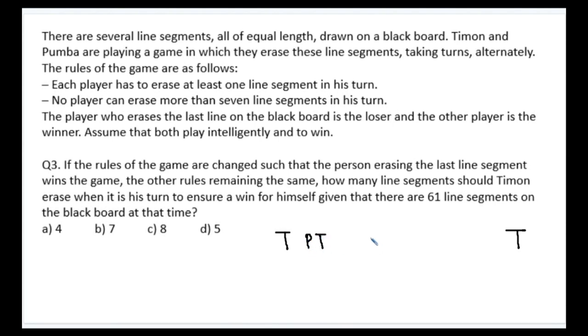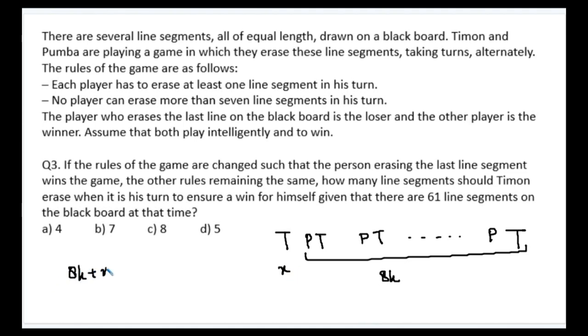In the middle we have PT, PT, and so on and so forth until PT. So again, we know that the sum of this part is going to be a multiple of 8. This hasn't changed. My controlling number is still 8. And this is x. So 8k plus x is equal to 61. This is going to be 56. x comes out to be 5. The answer becomes 5.